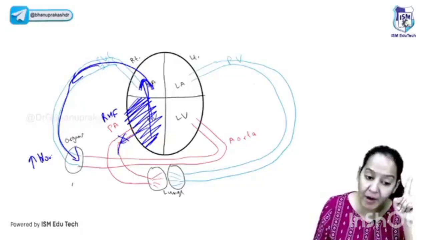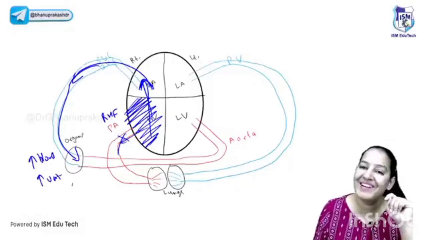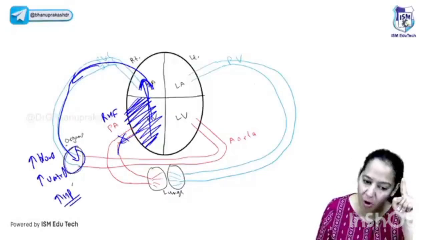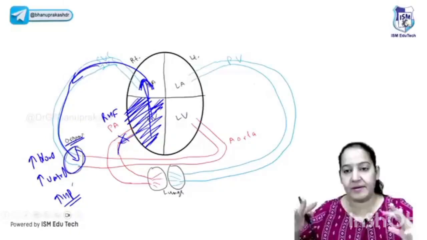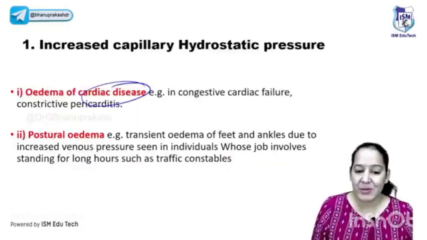So more blood is going because of the backward flow. More blood means more water. More water means more hydrostatic pressure. With more hydrostatic pressure, all organs will have edema. So in right heart failure, the patient has anasarca, in all organs. This is the reason. So heart failure can be the reason.